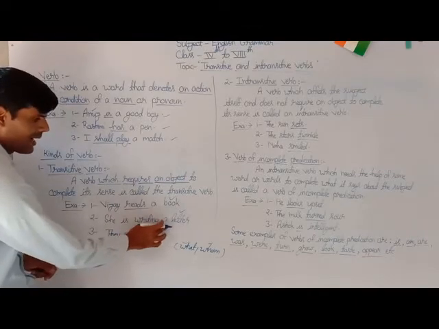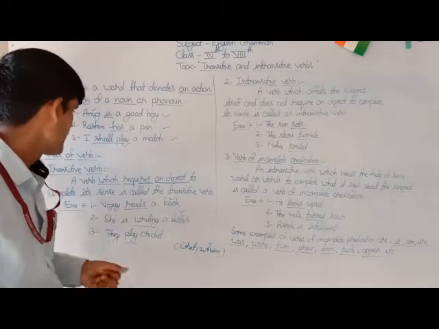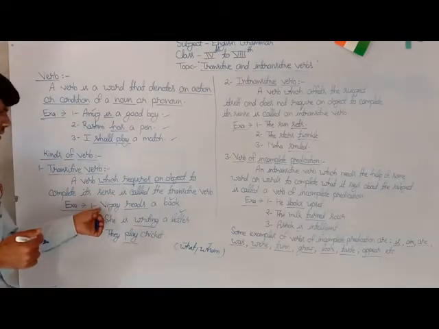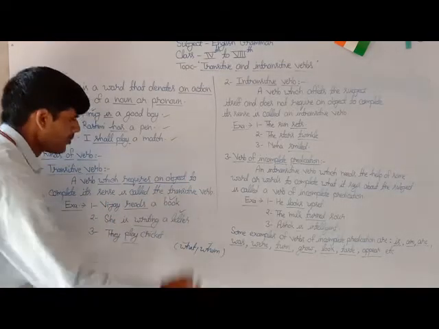The word that answers the question will be the object of the verb. For example, here is the first sentence of the transitive verb, and that is Vijay reads a book.